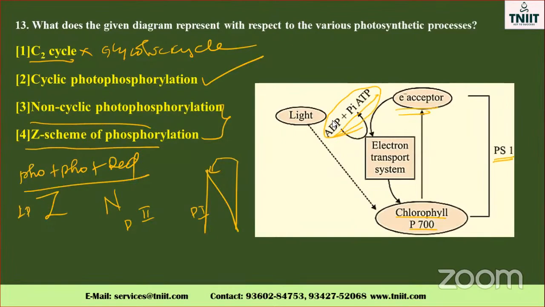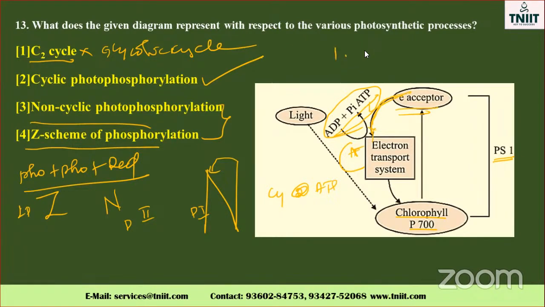Okay. Electron acceptor, ATP, in a reversible manner. See the diagram, reversible manner. Again it will become, and again and again. So here, cyclic photophosphorylation, 2 ATP molecule formation takes place. Here 1 ATP, and here also 1 ATP molecule formation. So only 2 ATP molecules are formed as the end product.